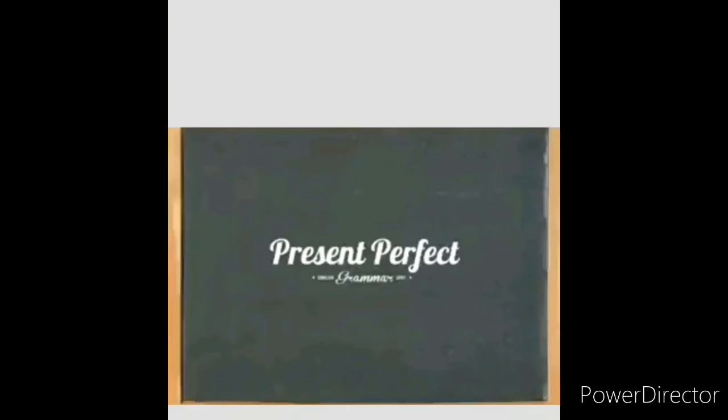Okay, children, shall we start the perfect tenses? Okay, we have already gone through simple present, simple past and simple future. Let's go to the next thing. Okay, that is present perfect tense. Okay, present perfect tense tells us that an action is complete at this time. Whichever action has already happened and is completing at this moment, that is present perfect tense.